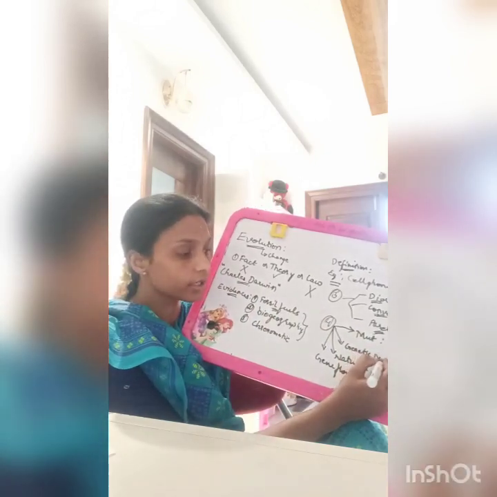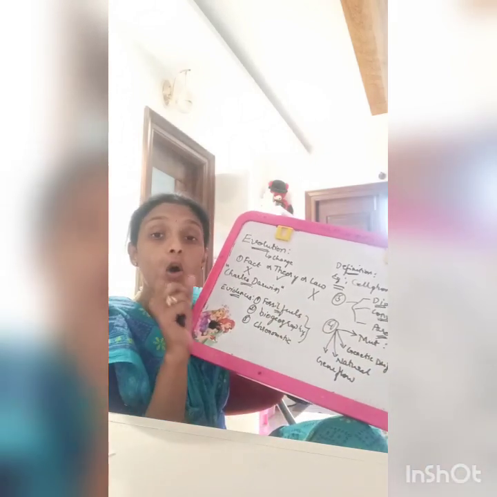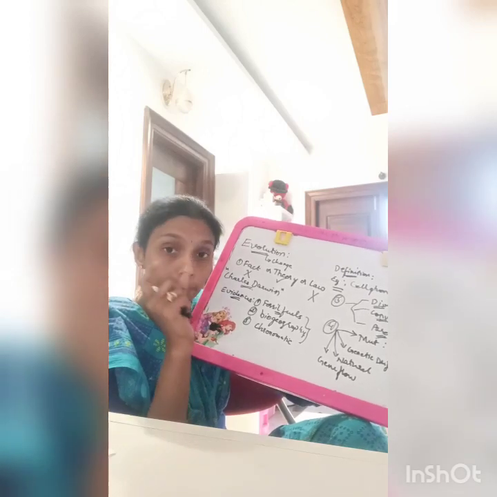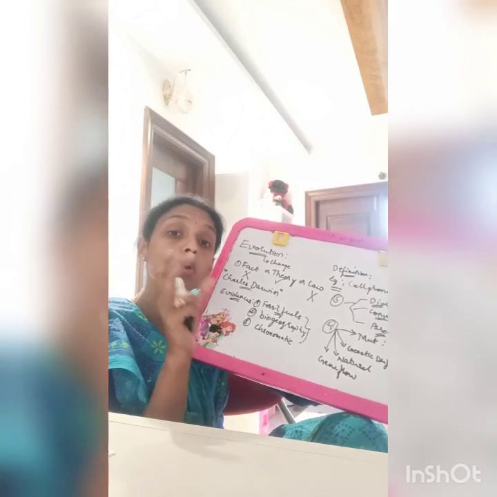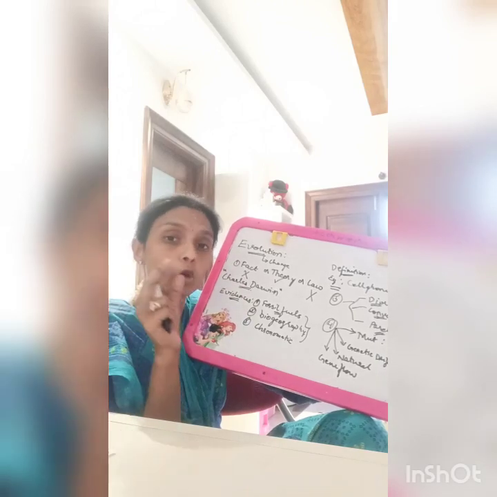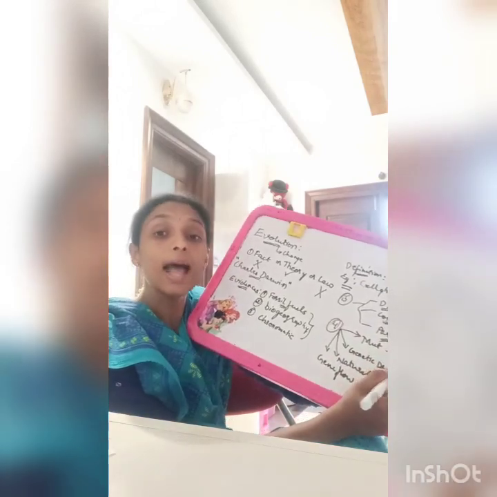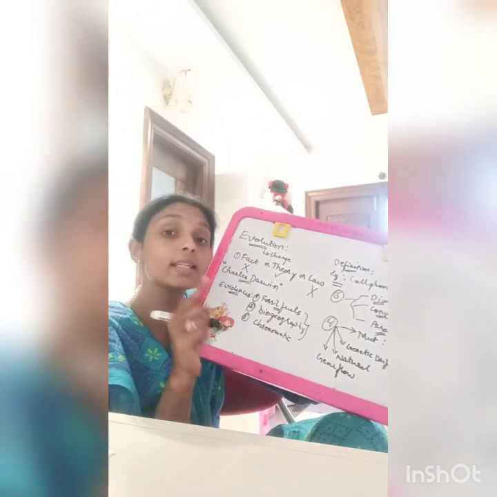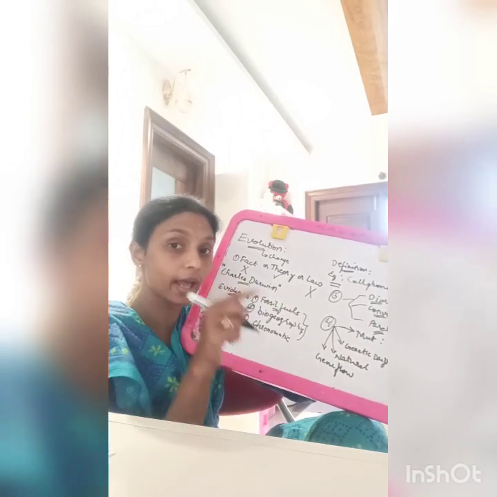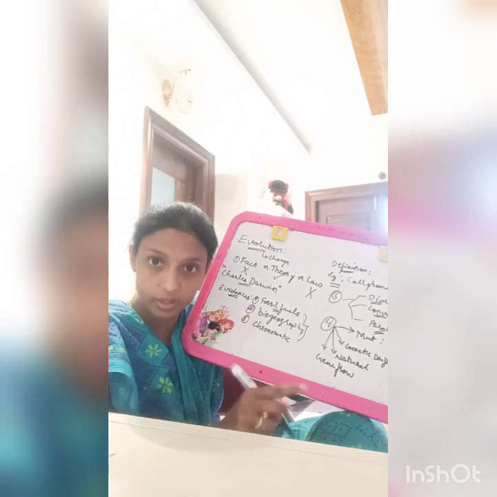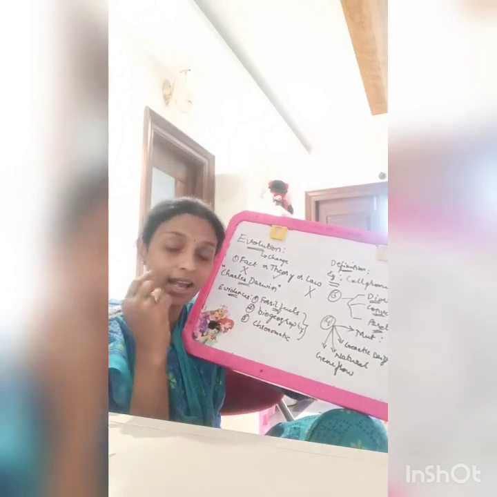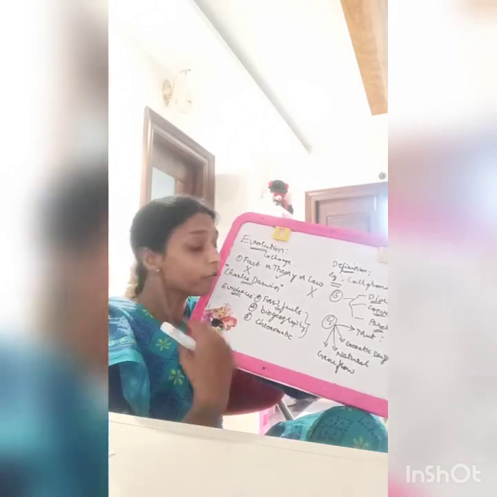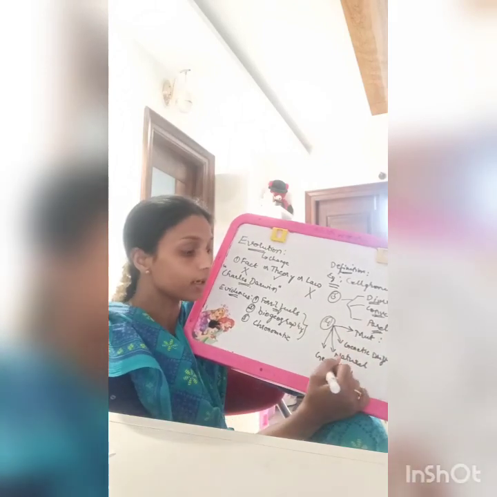What is this gene flow? Where a dog of one breed is bred with a dog of another breed. Example, Labradoodle. What is this Labradoodle? Where a Labrador dog is bred with a poodle dog, and it exhibits the characteristics of the Labrador and has the hair of the poodle dog. That is said to be gene flow.